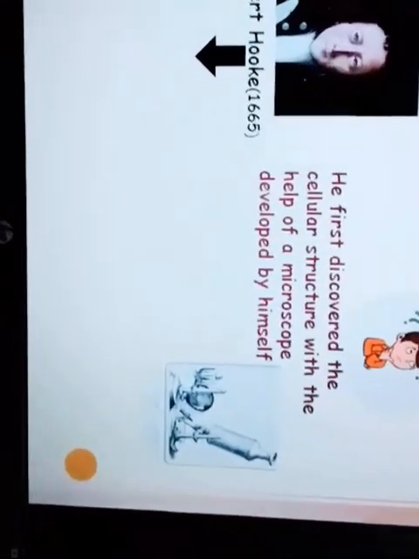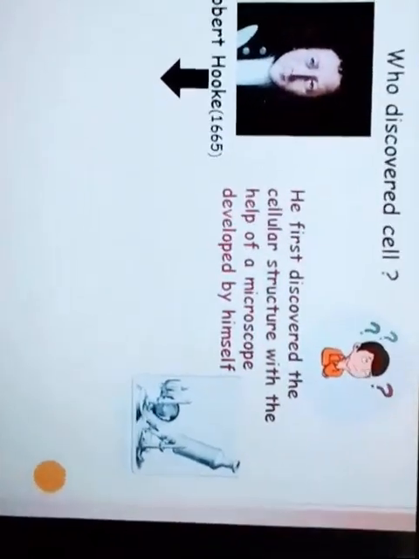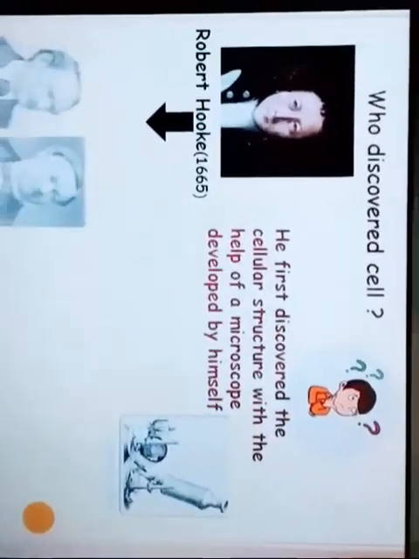And as I discussed earlier, a single cell cannot be visible to our naked eye.